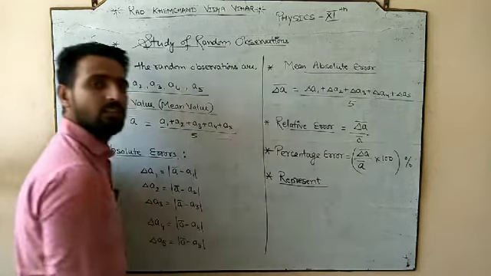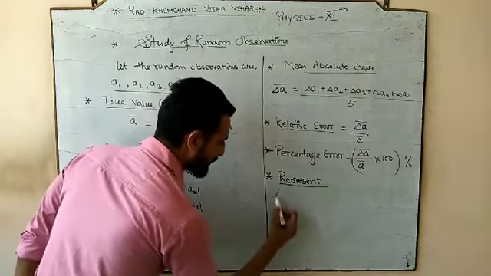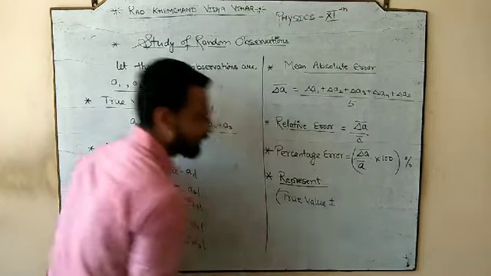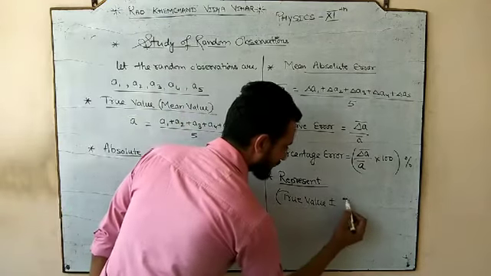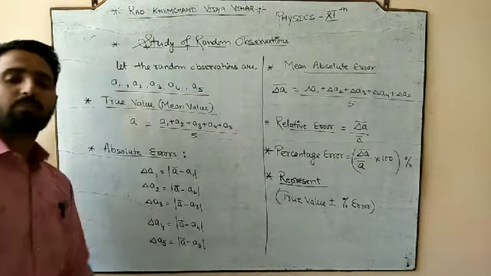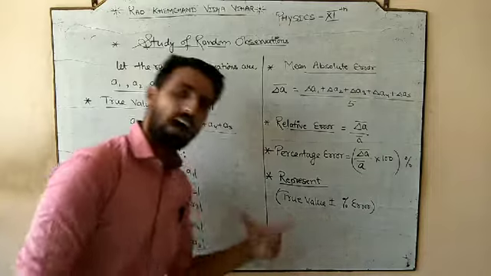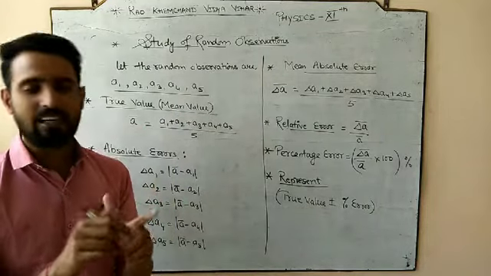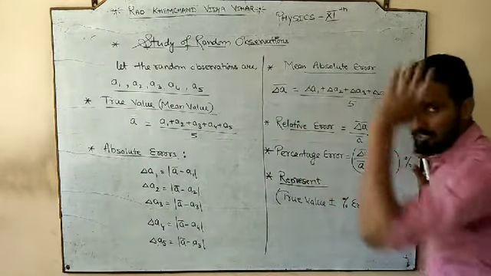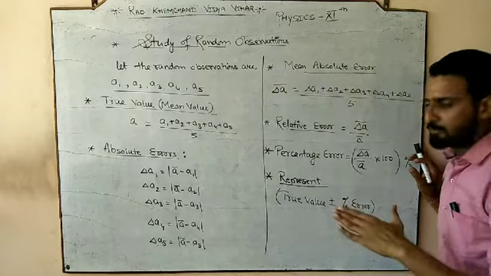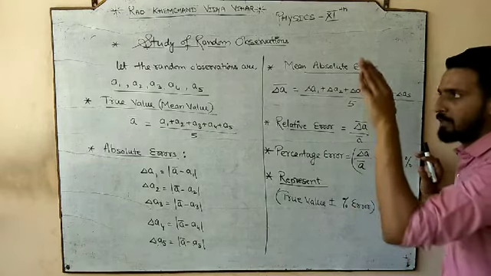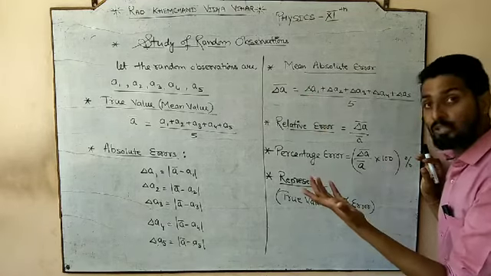Represent this observation. So how to represent any random observation? Any random observation is represented by true value plus minus percentage error. If you want to represent it in percentage, that means how to represent it in a simple form. In one line, if you want to represent the whole observation, it will show you that for any experiment we have done, for which we observed 5 different observations. But for those 5 different observations, how to represent them?